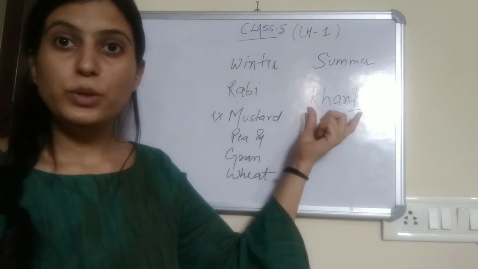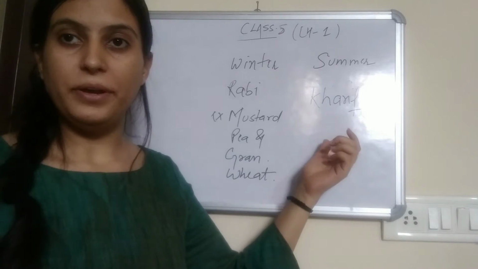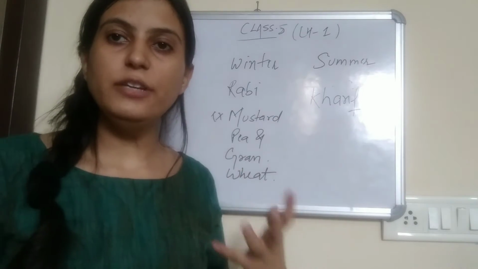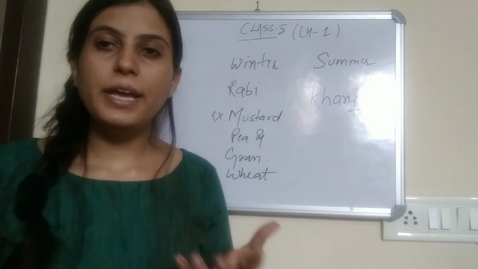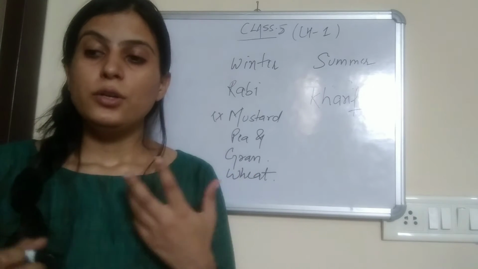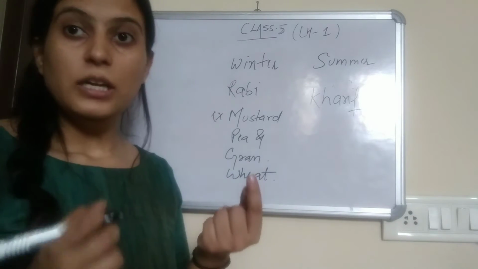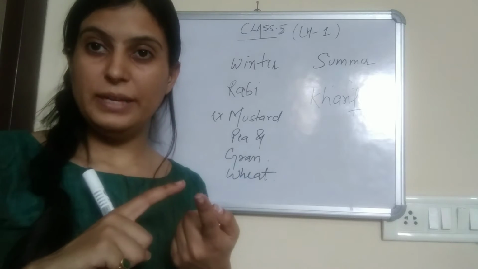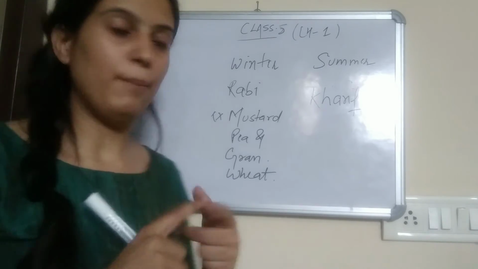And the crops which are grown in summer are called kharif crops. For example, your rice, right? Rice, moong dal, basically your green gram.